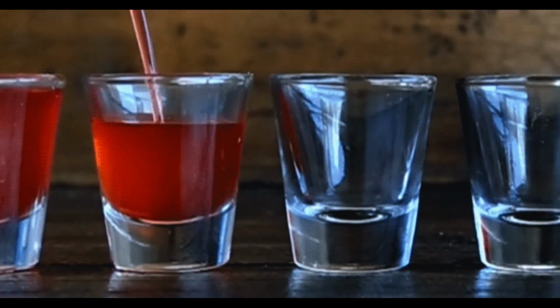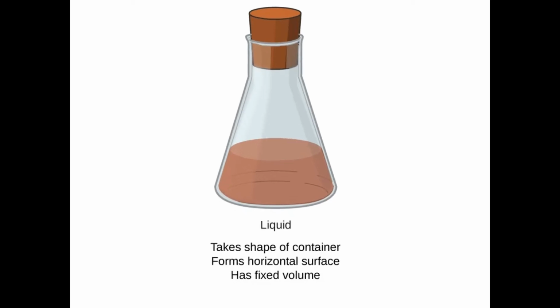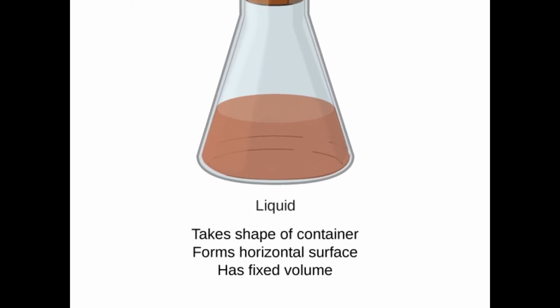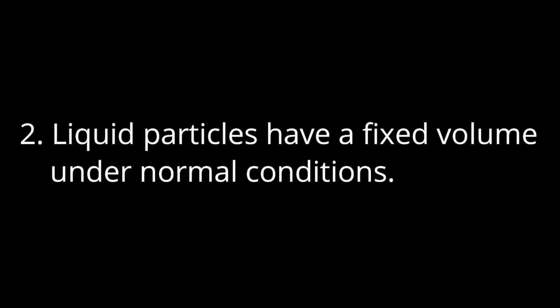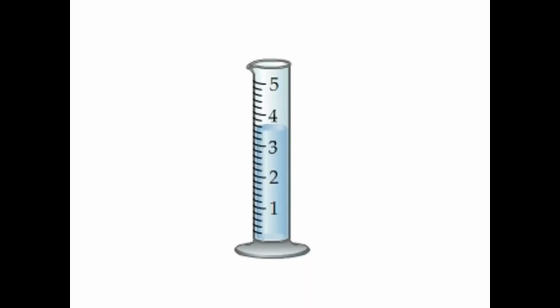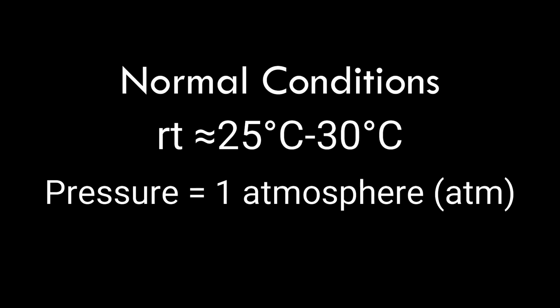The liquid particles do not have a fixed shape, but will take the shape of whatever container they are in. Because of that, liquids are said to have a fixed volume and will remain as such under normal conditions. In other words, if you pour a glass of water into a container, you would expect the volume of the water inside the container to remain the same under normal conditions. And normal conditions is simply 25 to about 30 degrees Celsius, or room temperature, and a pressure of 1 atmosphere.